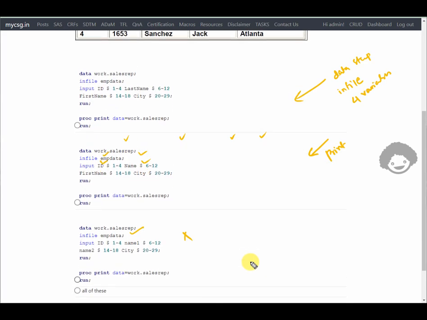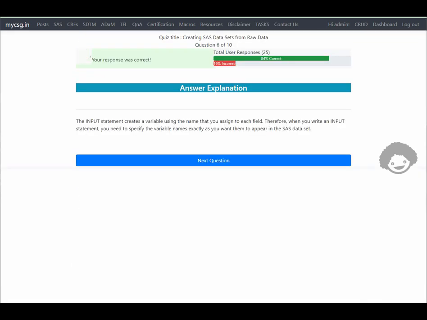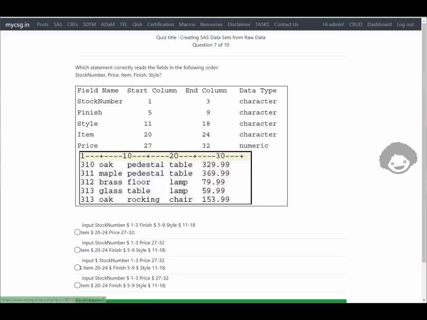So here the third option says name one. So this is also not correct because we do not have any variables in the printed output with the names of name 1 and name 2. So this is wrong for that reason. So the first option seems to be the correct one, but let's select that and see if that is the case. It says our response is correct, and let's move on to the next question.